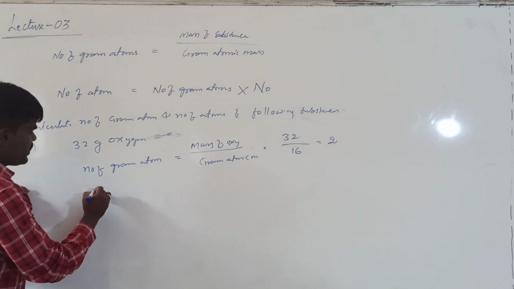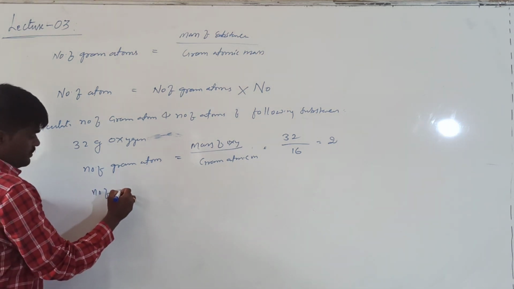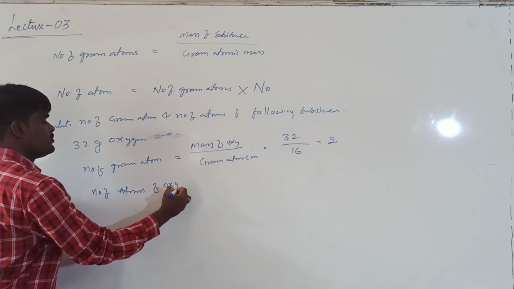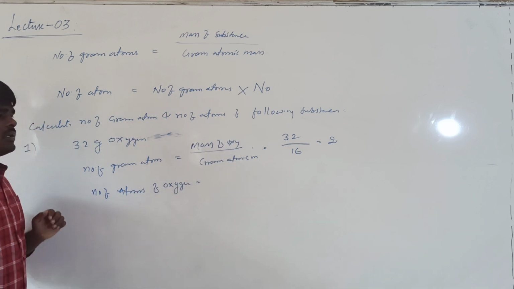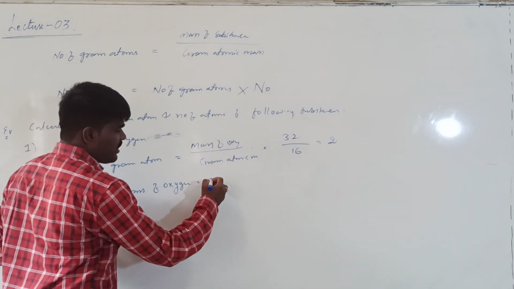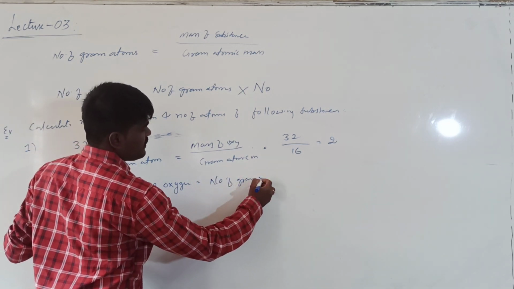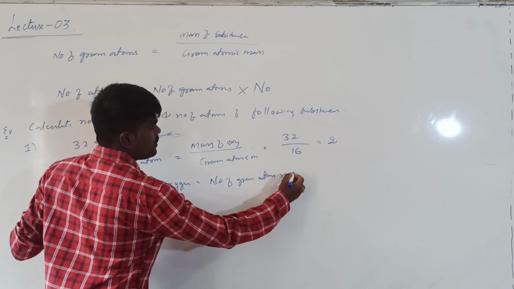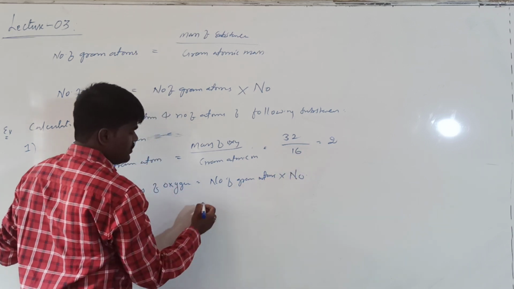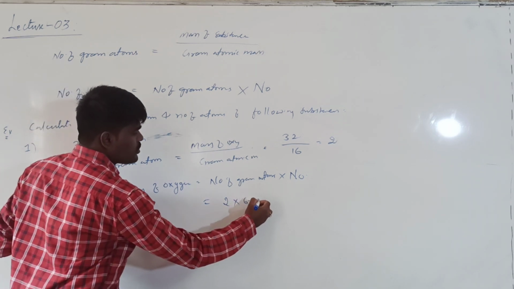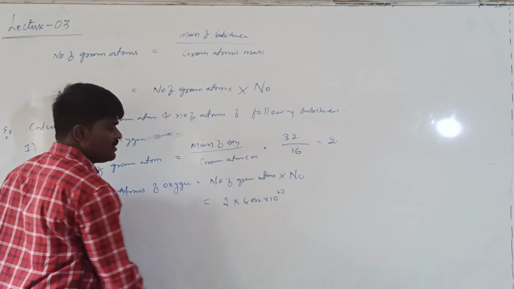Right? And how to calculate the number of atoms of oxygen? Right? How to get it? Number of gram atoms into Avogadro number. What is the number of gram atoms? 2. And what is Avogadro number? 6.022 into 10 power 23.